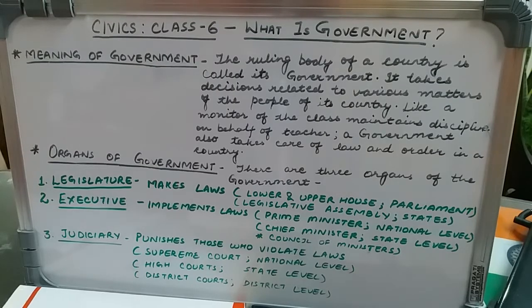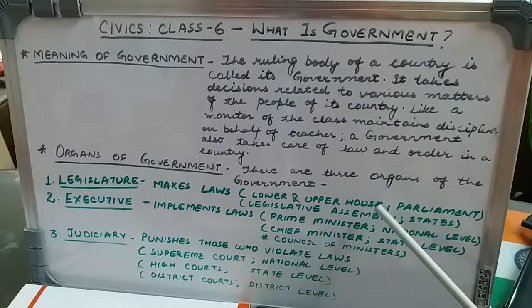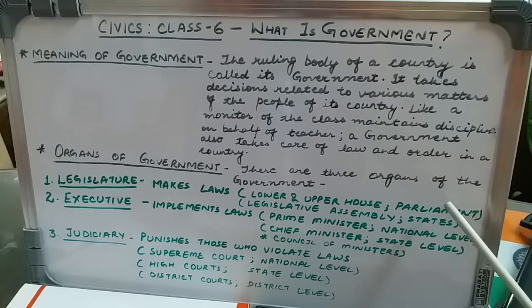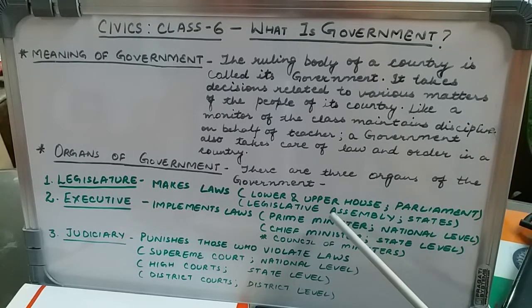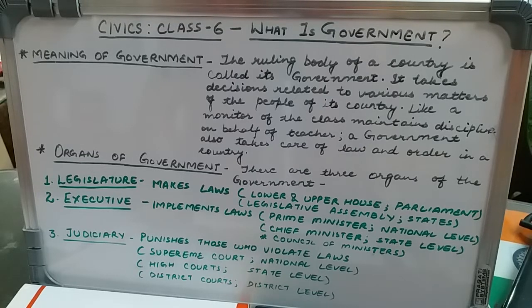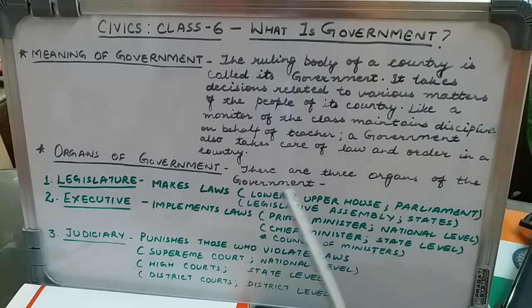There are the lower and upper houses of the parliament on the national level, and we have the legislative assembly at the state level. You all must know the parliament house, which is in the country capital, New Delhi. It is divided into two groups, the lower house and the upper house of the parliament, and the job of this parliament house is to make laws for the people of the country.